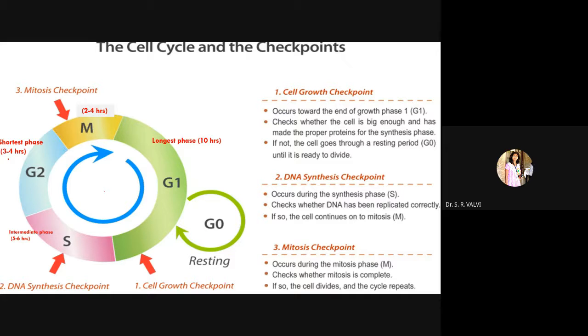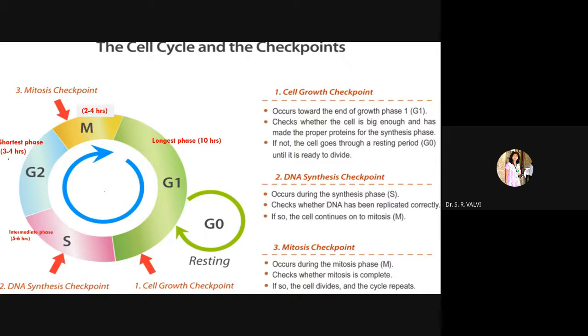G1, S, G2 are the phases of interphase, so the cell is preparing itself for mitosis. Mitosis takes only 2 to 4 hours. In many plants, it completes within 2 hours. So see how little time there is for mitosis divisions, right?